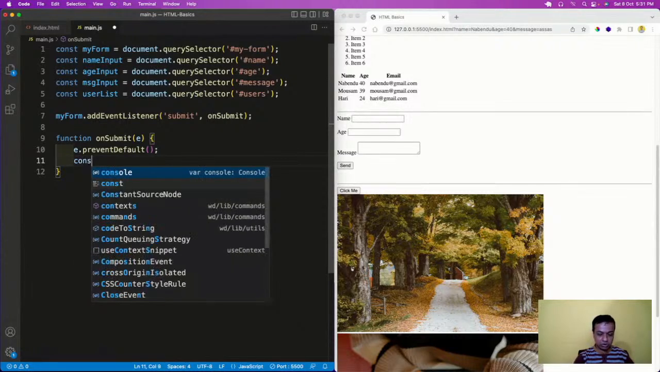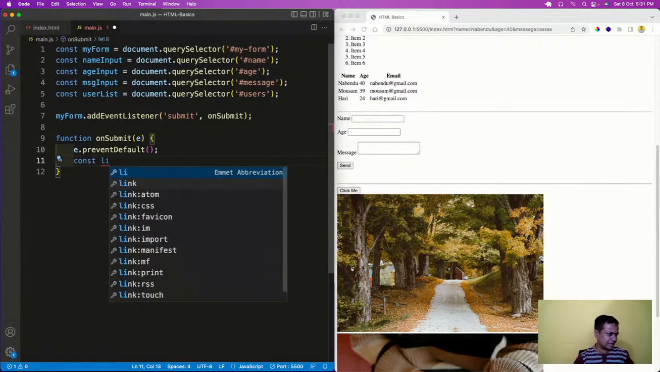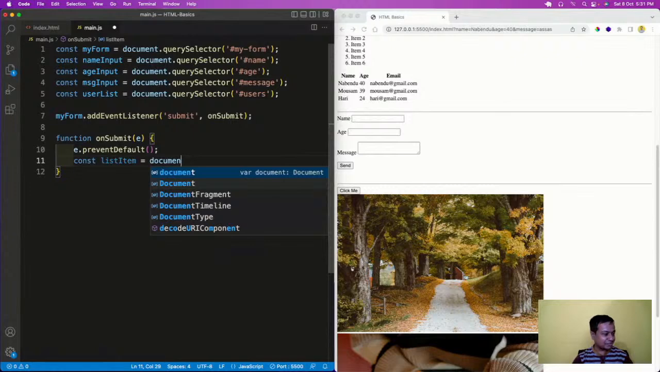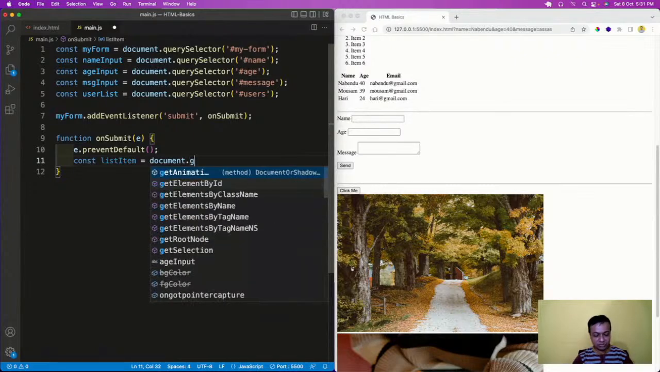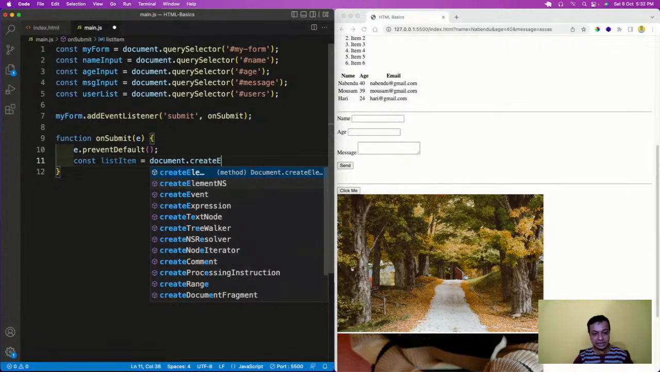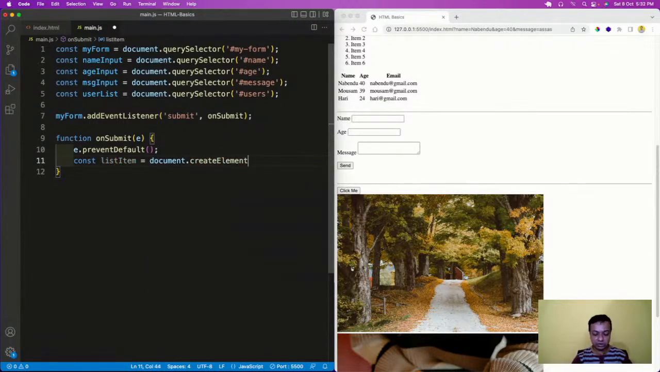So I will take a variable like const li, or list also you can take. Maybe I'll call it list item, equal to document, because li means list item only. Document dot create element. I can create element also, and then I'll do a li. Okay, so document dot create element li.